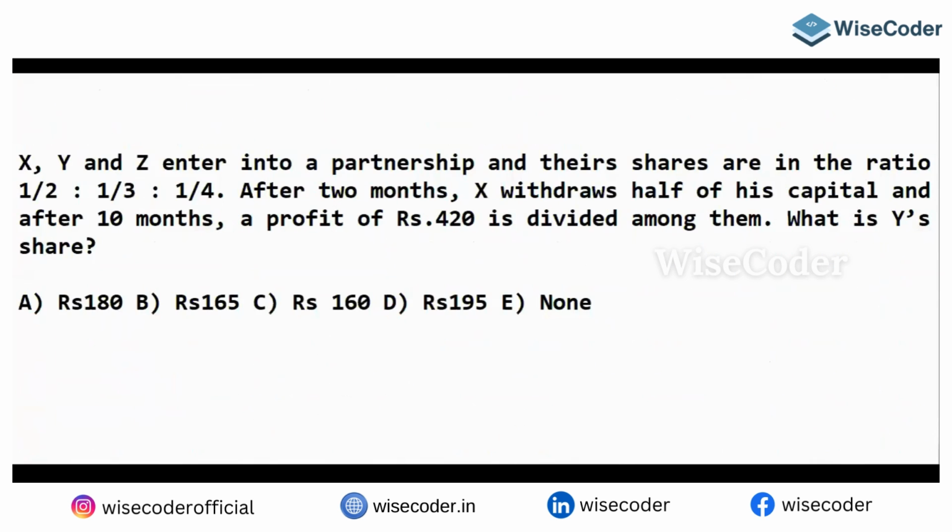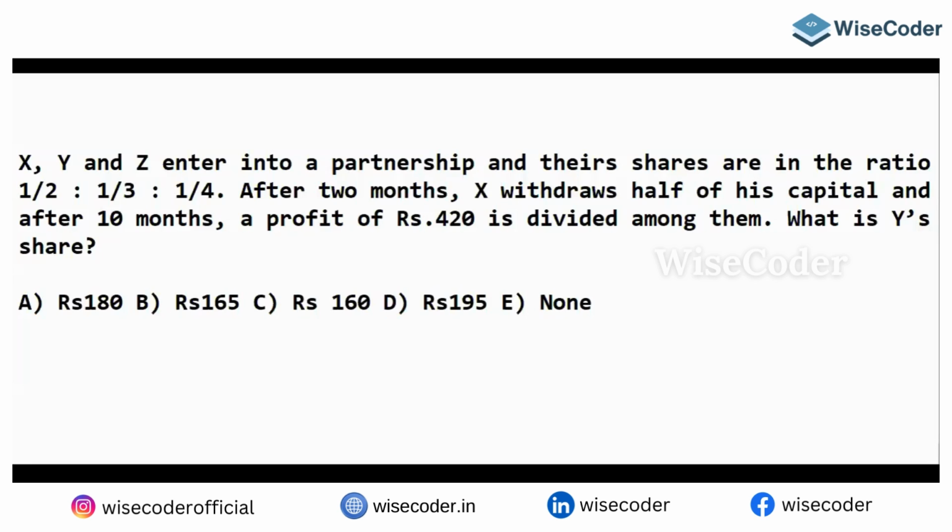X, Y, and Z enter into a partnership, and their shares are in the ratio 1/2 is to 1/3 is to 1/4. After 2 months, X withdraws half of his capital, and after 10 months, a profit of 420 is divided among them. What is Y's share?